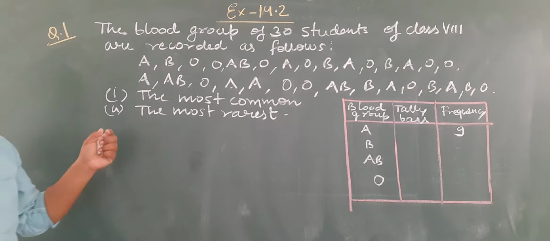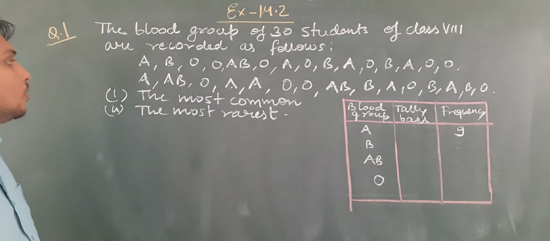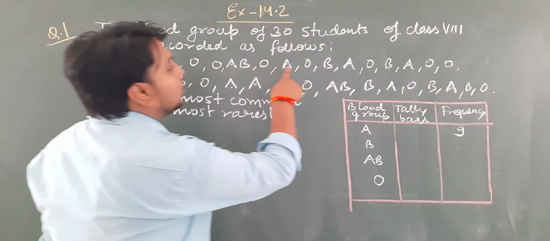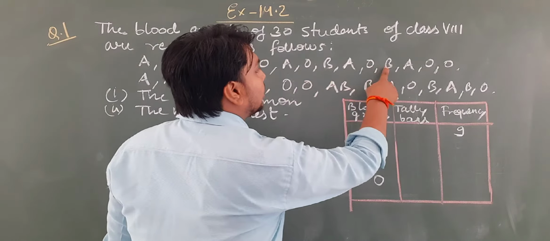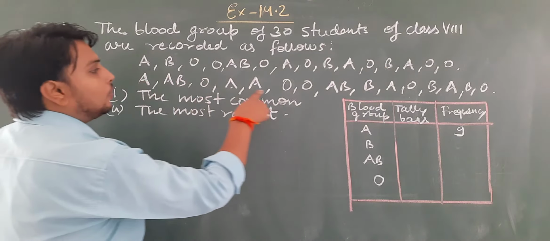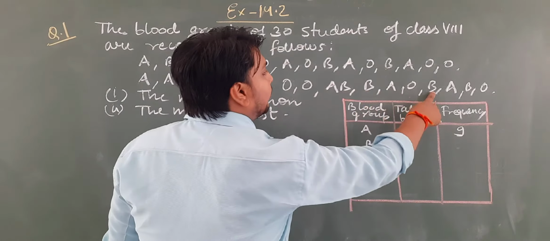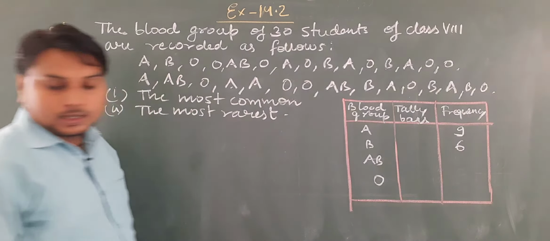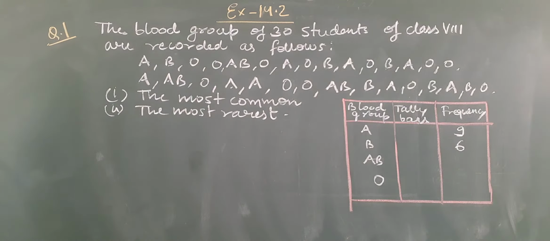Now we will count B. So how many of group B are there? 1, 2, 3, 4, 5, 6. So 6 blood group of B are there.